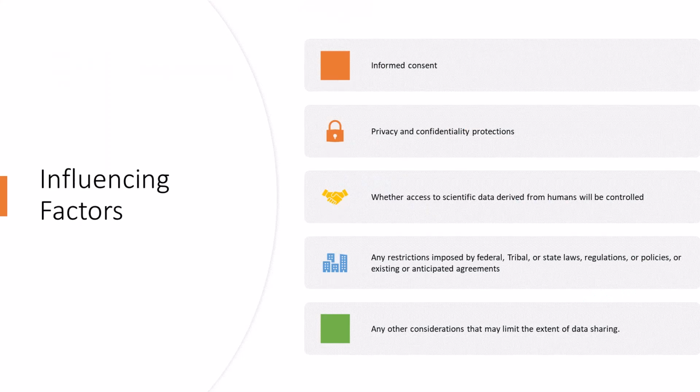To complete this part of your plan, you should consider the following: informed consent, privacy and confidentiality protections, whether access to scientific data derived from humans will be controlled, any restrictions imposed by federal, tribal, or state laws, regulations, or policies, or existing or anticipated agreements, and any other considerations that may limit the extent of data sharing.